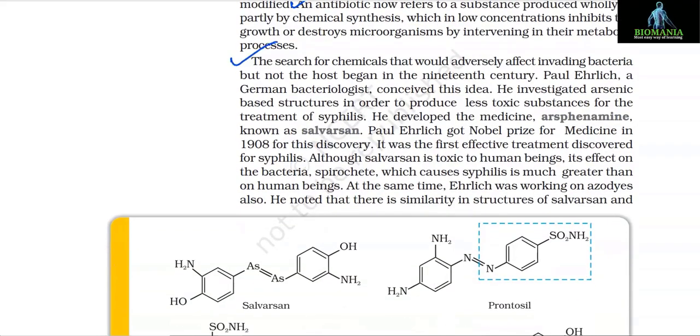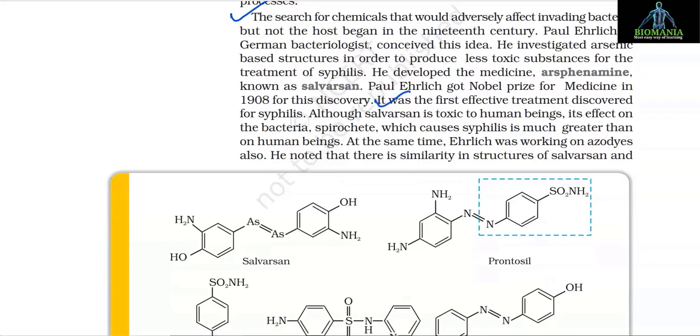The search for chemicals that would adversely affect invading bacteria but not the host began in the 19th century. Paul Ehrlich, a German bacteriologist, conceived this idea. He investigated arsenic-based structures in order to produce less toxic substances for the treatment of syphilis. He developed the medicine arsphenamide known as salvarsan. Paul Ehrlich got the Nobel Prize for Medicine in 1908 for this discovery. It was the first effective treatment discovered for syphilis.